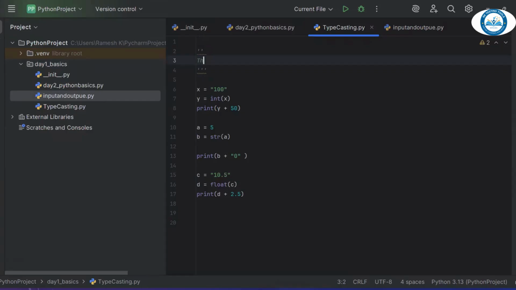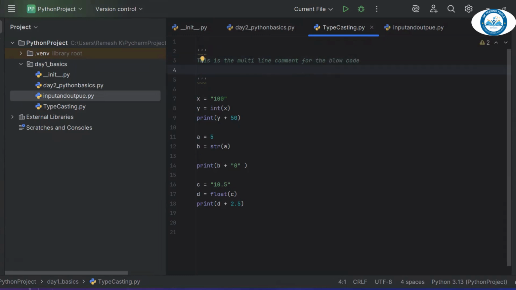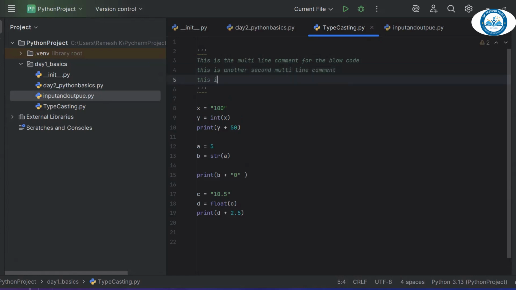This is the multi-line comment for the below code. This is another second line, and this is the third line of the multi-line comment.